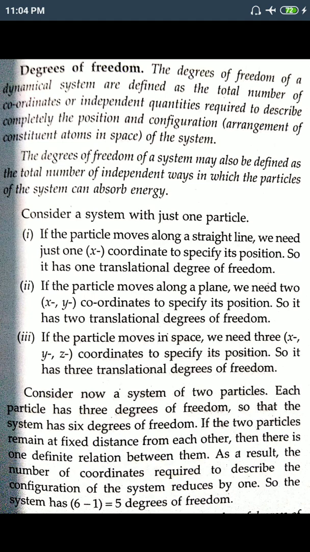But if they are fixed at a distance from each other, the degrees of freedom is reduced by 1, so it is 6 minus 1, 5 degrees of freedom.